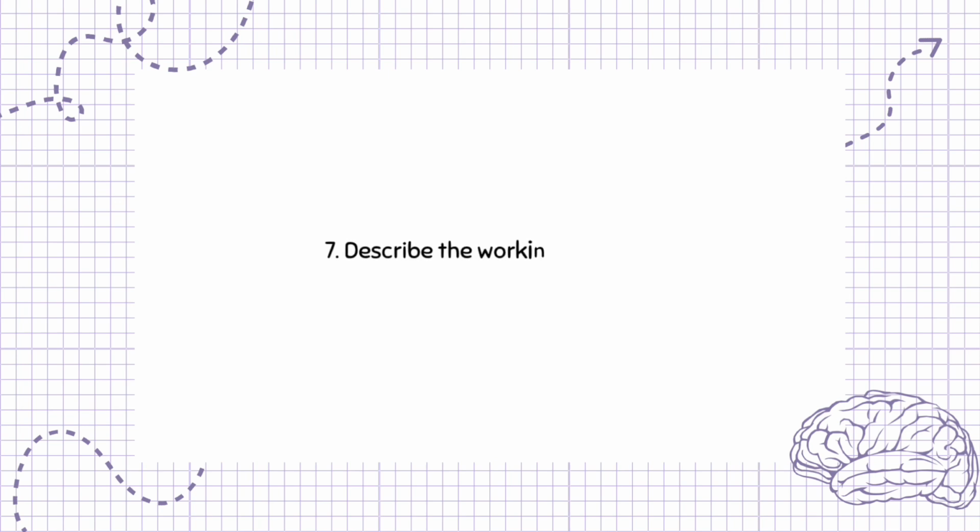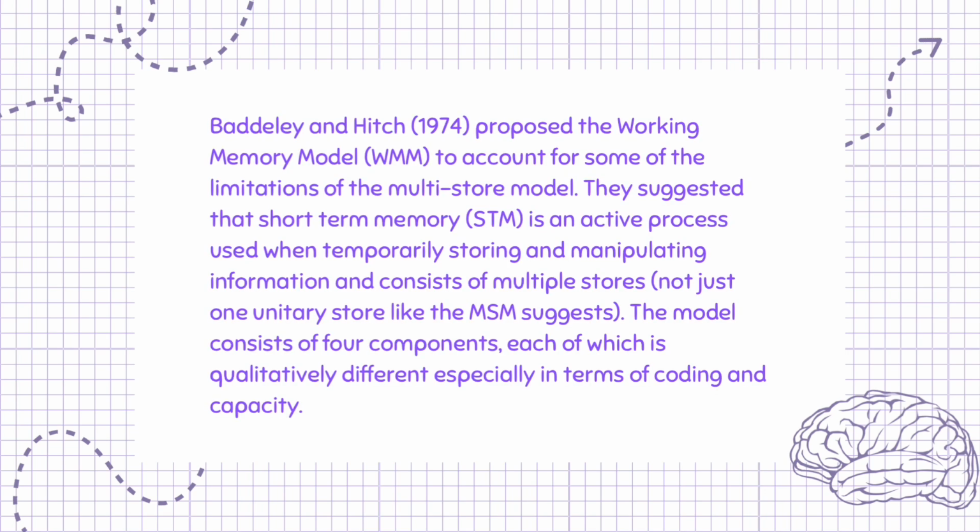Question 7. Describe the working memory model. 4 marks. Baddeley and Hitch, 1974, proposed the working memory model, WMM, to account for some of the limitations of the multistore model. They suggested that short-term memory, STM, is an active process used when temporarily storing and manipulating information and consists of multiple stores, not just one unitary store like the MSM suggests. The model consists of 4 components, each of which is qualitatively different especially in terms of coding and capacity.